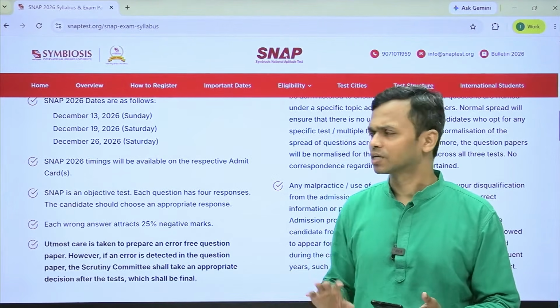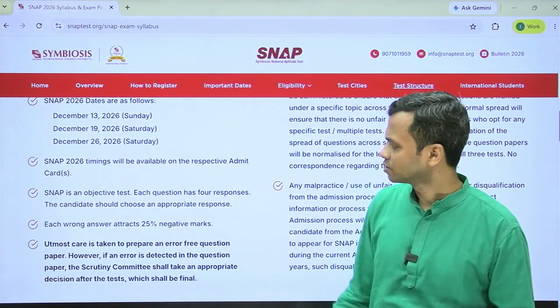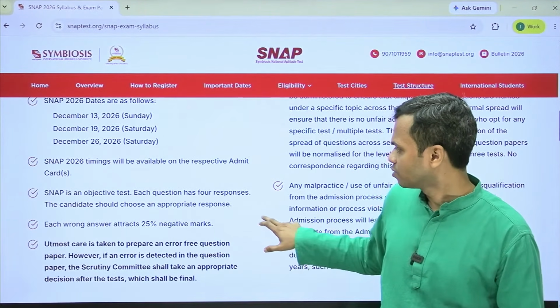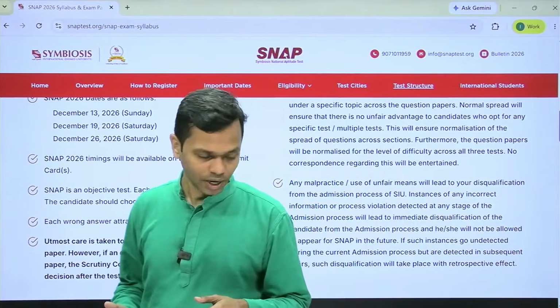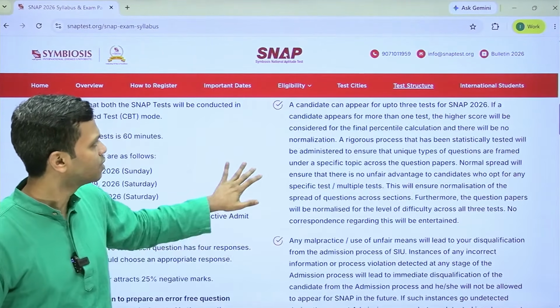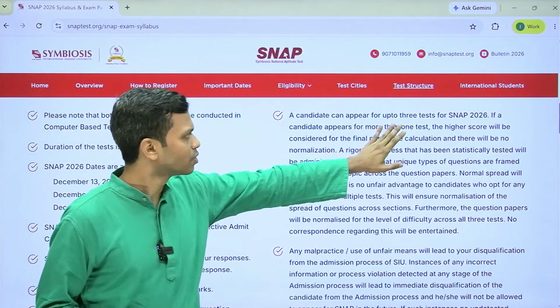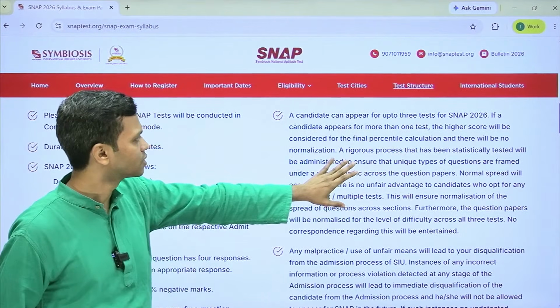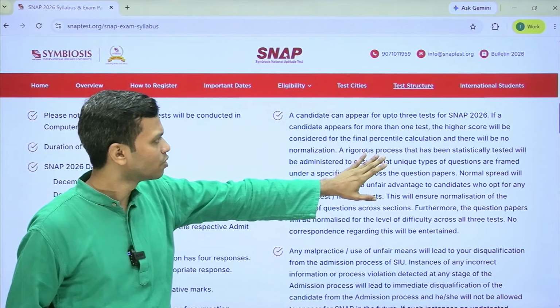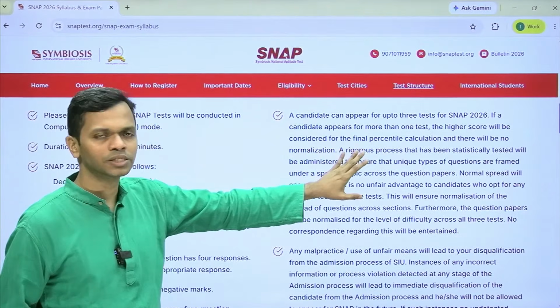So the negative marking is constant. That hasn't changed the way it used to be earlier. And what they've also given, right, is if you look at this particular side, you will see that a candidate can appear for up to 3 tests, which used to be the case earlier as well. If you appear for more than 1 test, the higher score will be considered for percentile calculation.